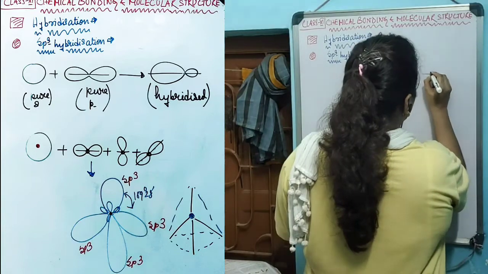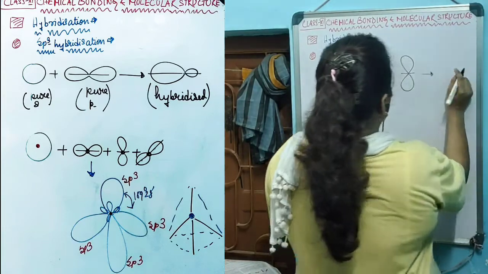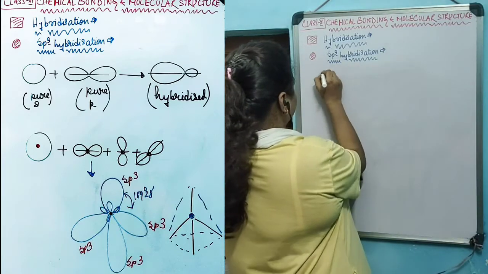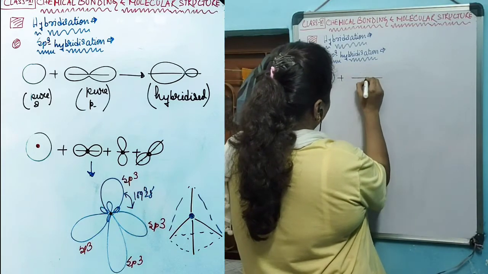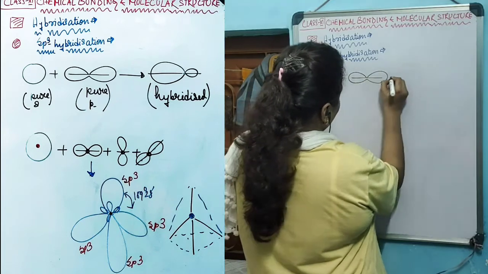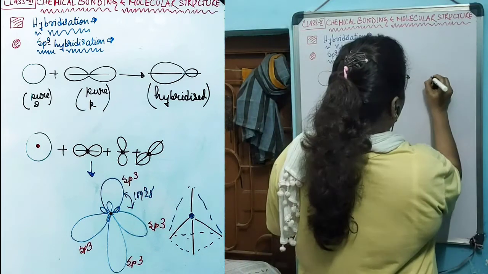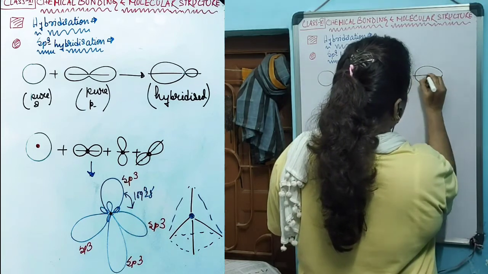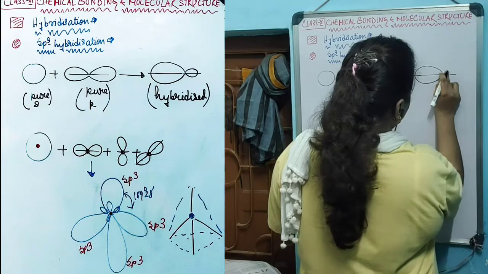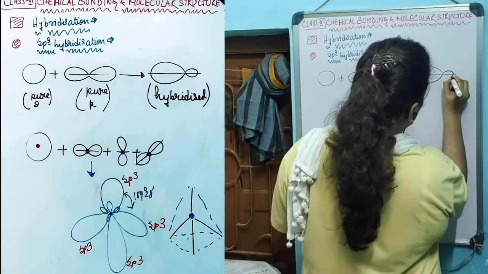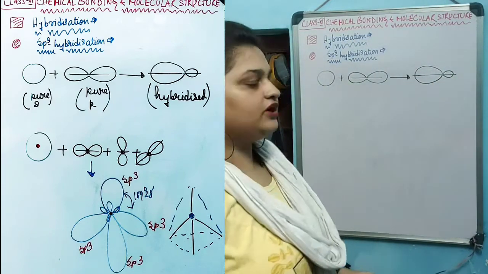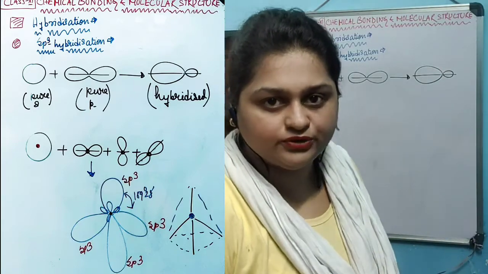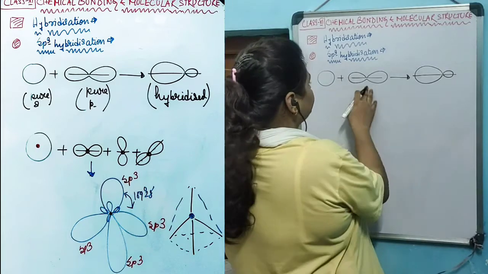This combination will be giving an orbital in such a manner that this kind of hybrid orbital will be produced. Now you can ask, what is this new orbital? This is nothing but the hybrid orbital that has been produced by the combination of this s orbital with this p orbital.